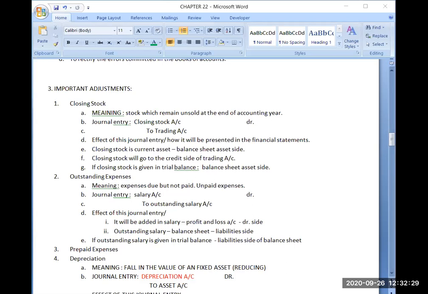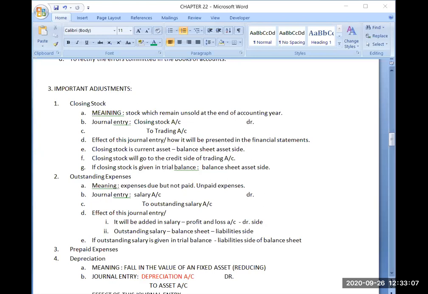Once, you have to write it in some of the financial statements, either in trading account, profit and loss account, or balance sheet. For example, if you are getting salary account in trial balance, in which financial statement will you be writing salary account? Yes, in profit and loss account you will be writing it because it is a nominal account. So that way you will be writing it once only.